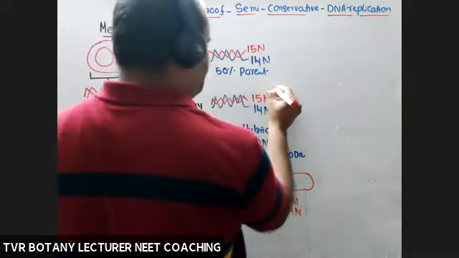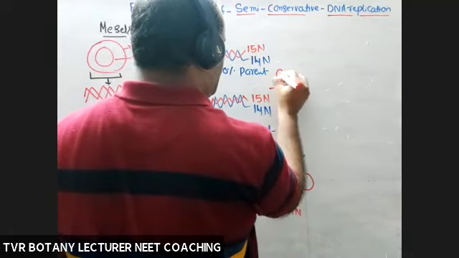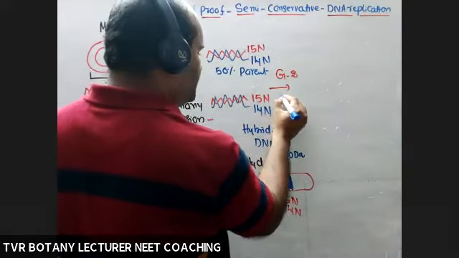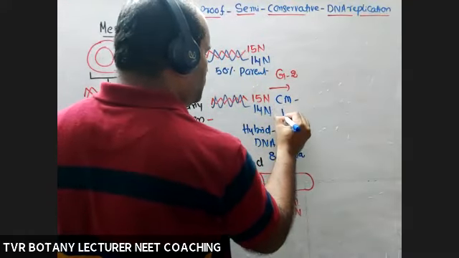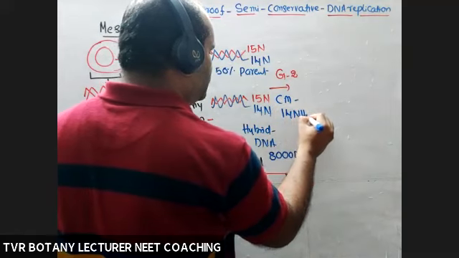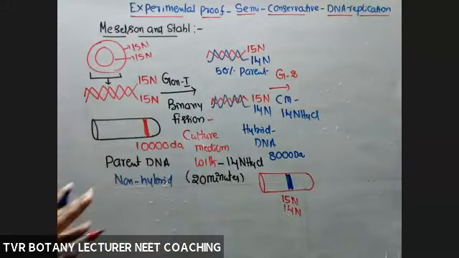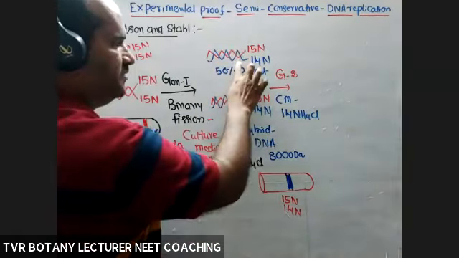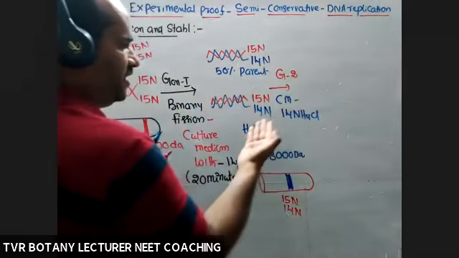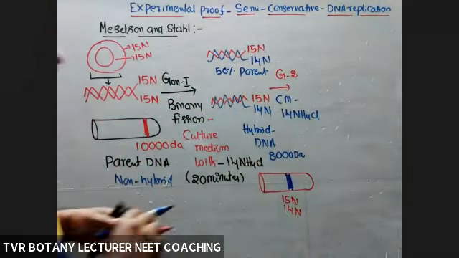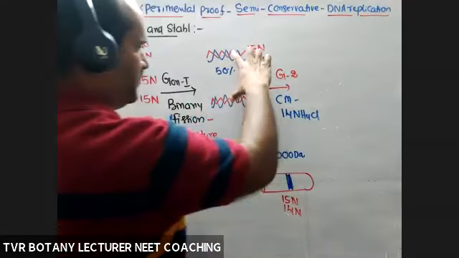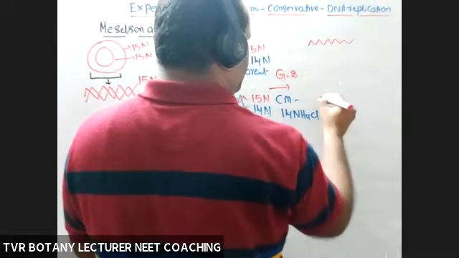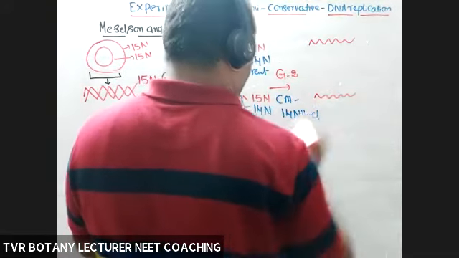And continue it. Second generation. Generation 2, same medium. What type of culture medium? CM, culture medium with 14NH4Cl. Same medium. Now, what about the number of DNA molecules? 2 means 2 into 4 or not? 2C into 4C, like that. Okay, so now separate all these strands. Basic parent strand, starting parent.